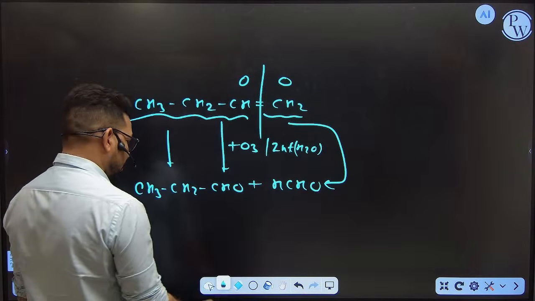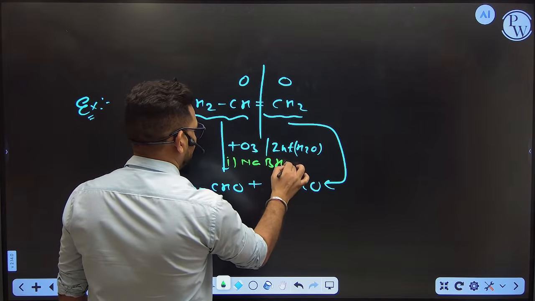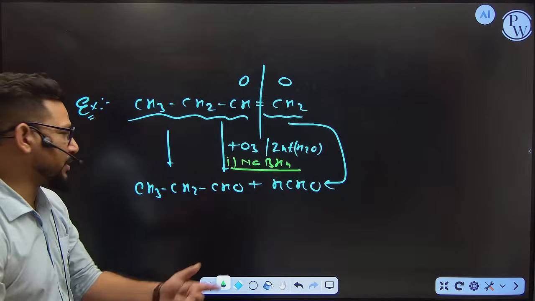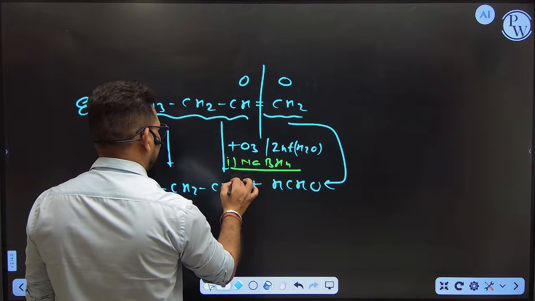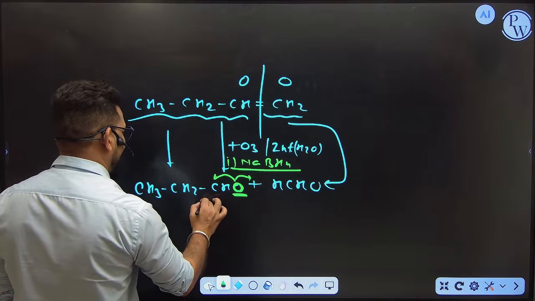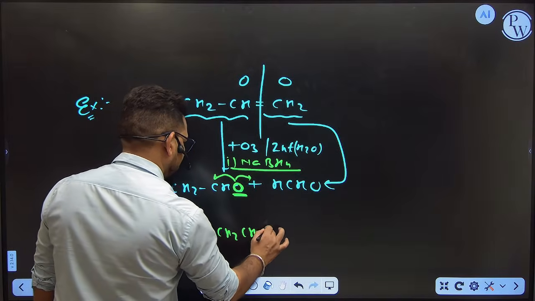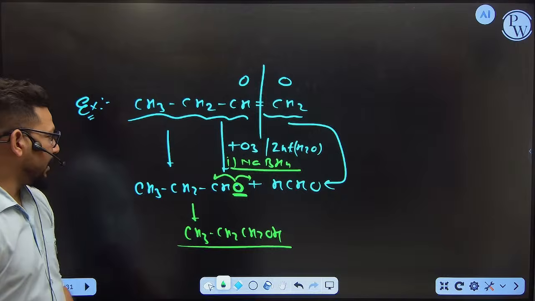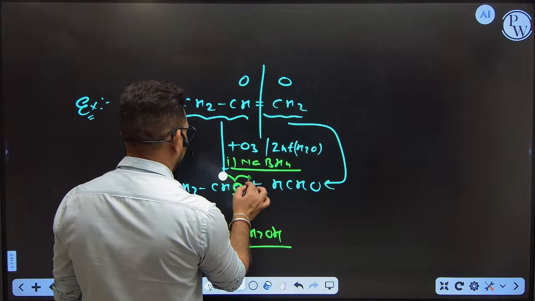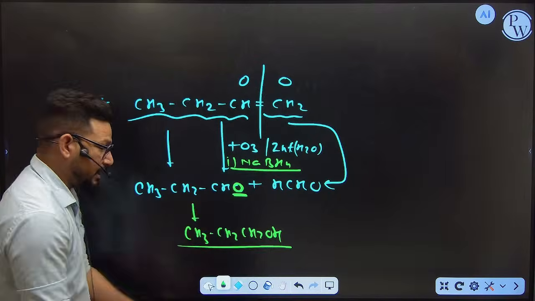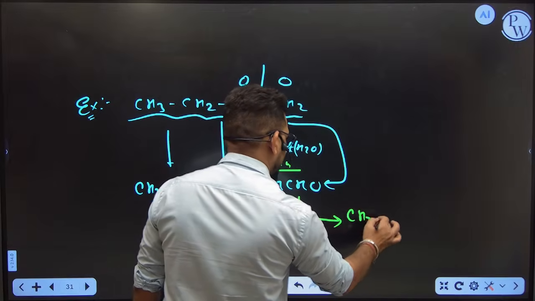Done. And if I add something like NaBH4 here, you now know that this is a reductive ozonolysis. You have to reduce it. Reduce means you have to add hydrogen. So keep the electronegative atom on one side and add hydrogen. So what will you get now? CH3CH2CH2OH. All of you are aware of it. Whenever an aldehyde is reduced, you will get an alcohol. Got it? So that's why I am going to reduce it. Now I get the final product. Again, if you reduce this one, you will get CH3OH.